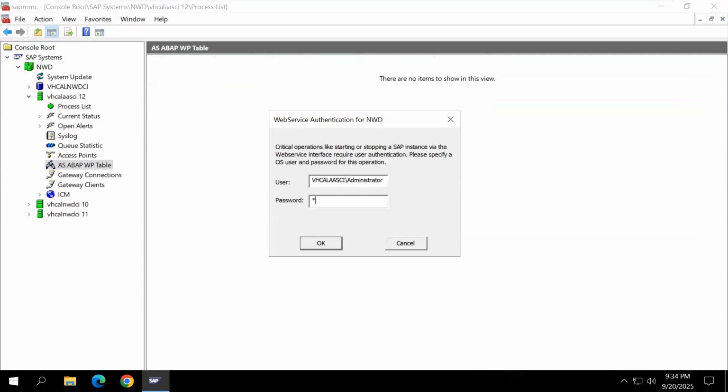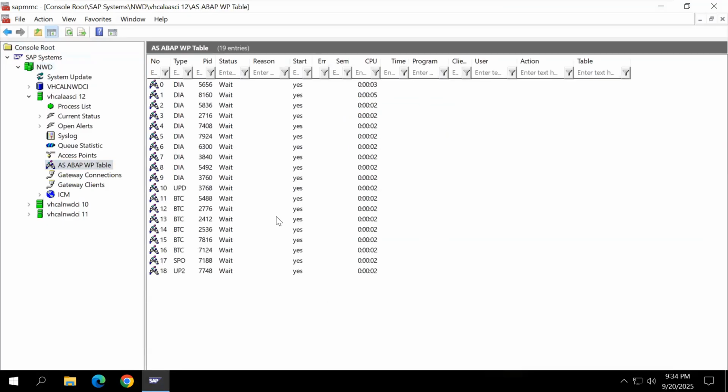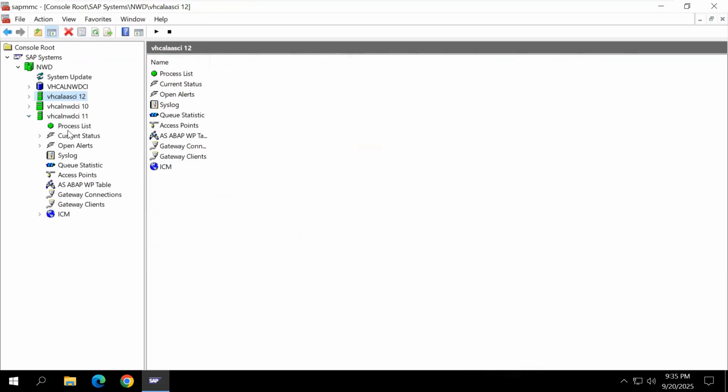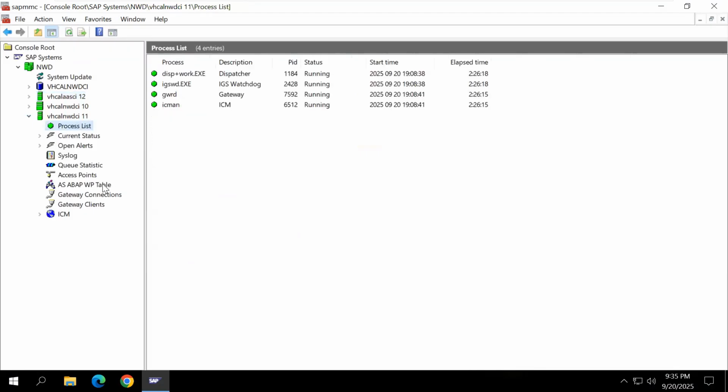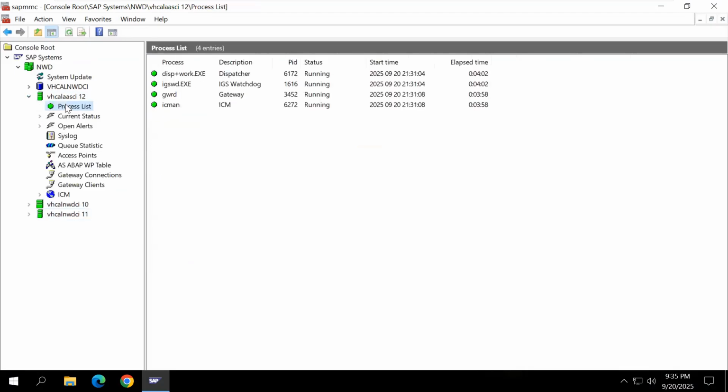Enter password. Same dialog work process, update, background, spool, update 2. So whatever is available inside the primary application server instance, the same is available inside the additional application server instance.